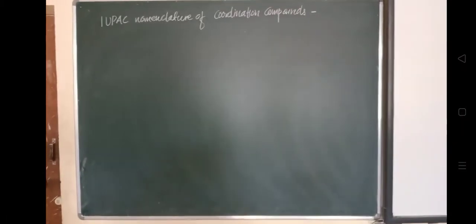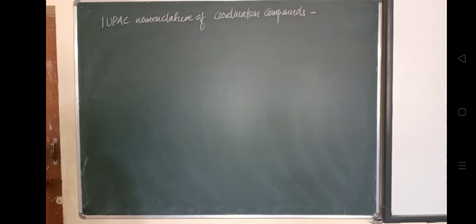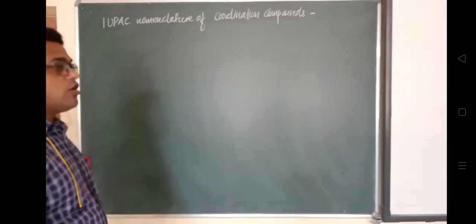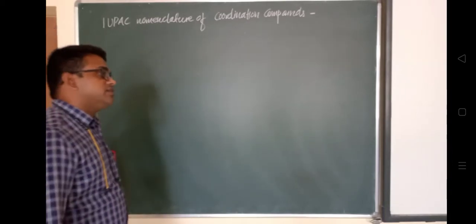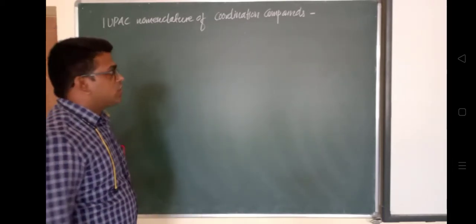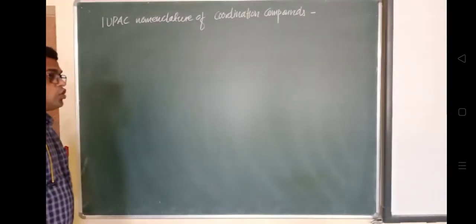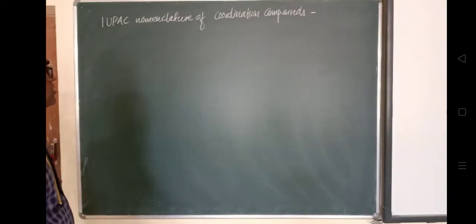Now we'll discuss the IUPAC nomenclature of coordination compounds. We have written different compounds. A coordination compound consists of the central metal ion and, surrounding it, different ligands. The charge over this complex may be positive.